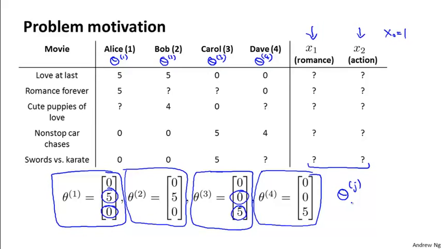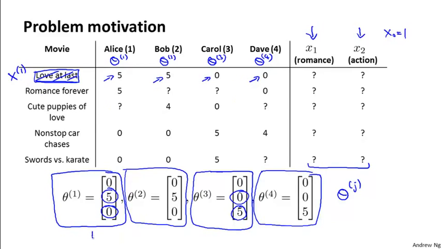Let's look at an example. Let's look at movie 1. So that movie 1 has associated with it a feature vector x1. And this movie is called Love at Last, but let's ignore that. So let's pretend we don't know what this movie is about, right? So let's ignore the title of this movie. All we know is that Alice loved this movie, Bob loved this movie, Carol and Dave hated this movie. So what can we infer?